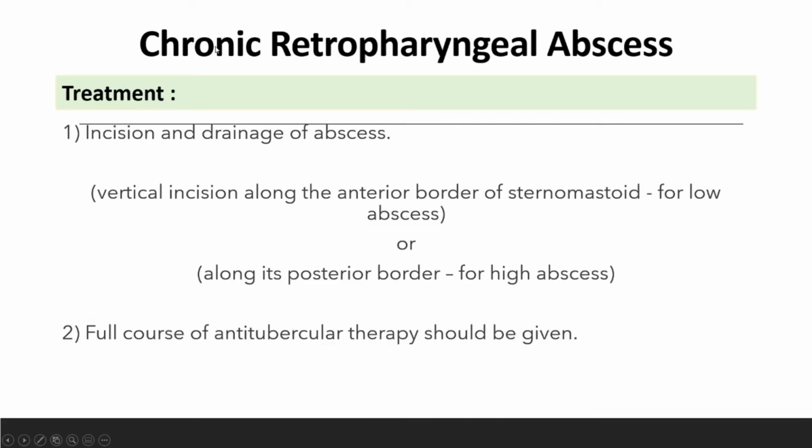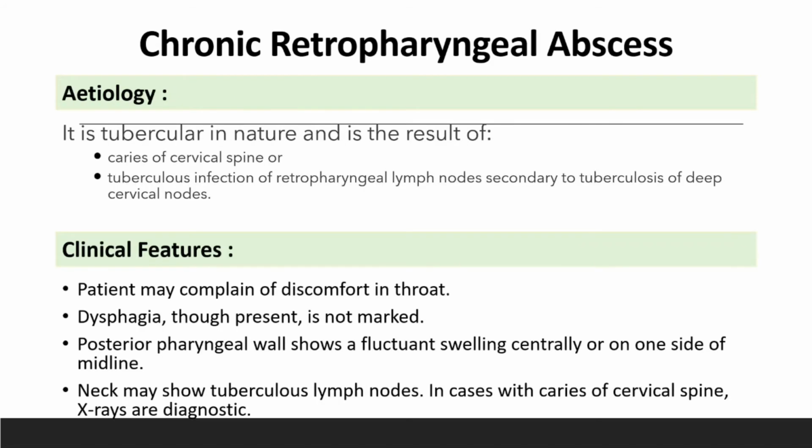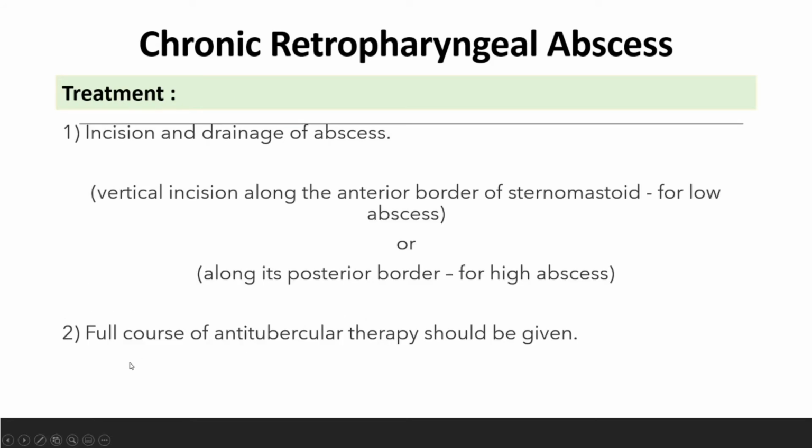So for treatment, it depends. If the patient has spinal TB, we use a full course of anti-TB therapy first. But actually we incise and drain first, and then we give anti-TB therapy.